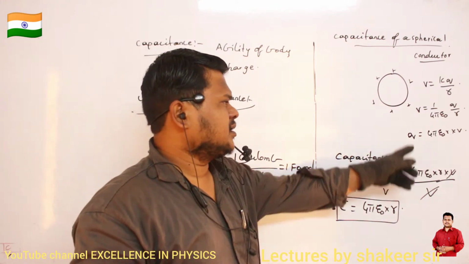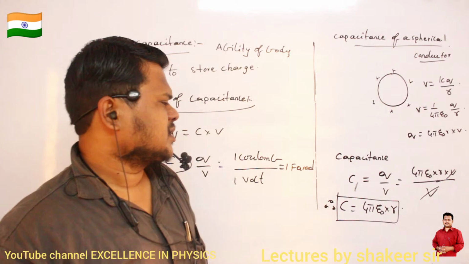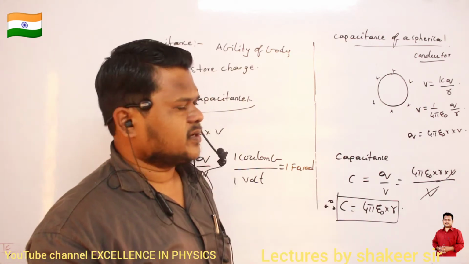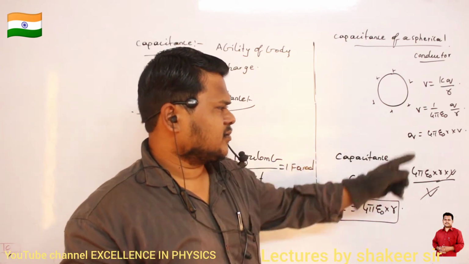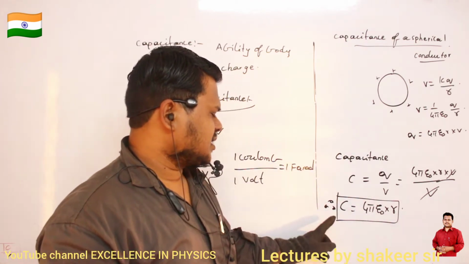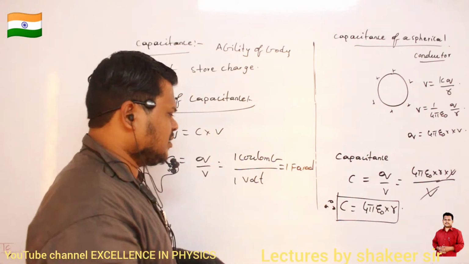So the potential of a conductor is kq divided by r. So the amount of charge stored is this much. Therefore, what is the formula for capacitance? C is equal to q by v. Q we have already calculated here, 4 pi e naught r into v, so divided by v gets cancelled. So C is equal to 4 pi e naught into r. I got the value up to here.